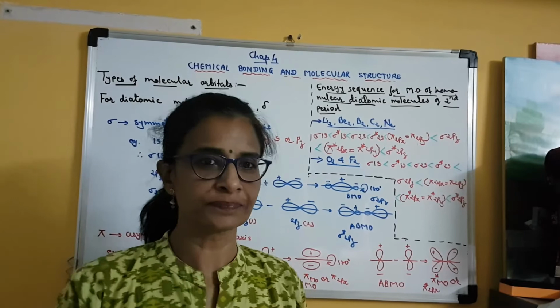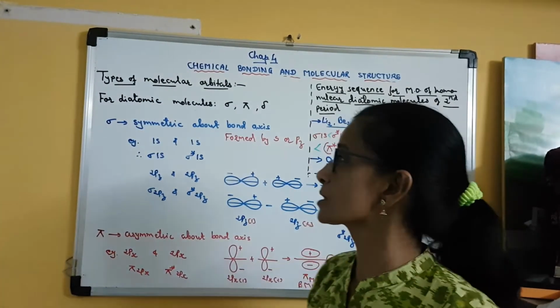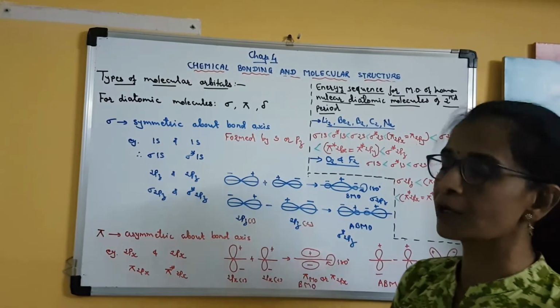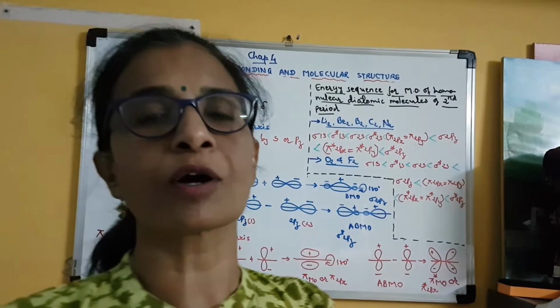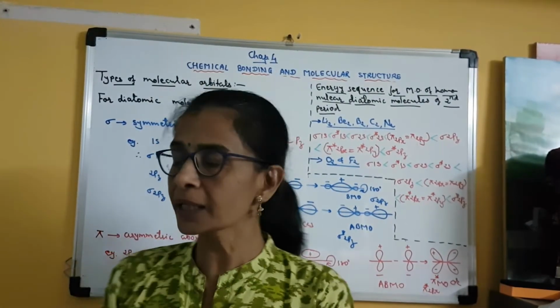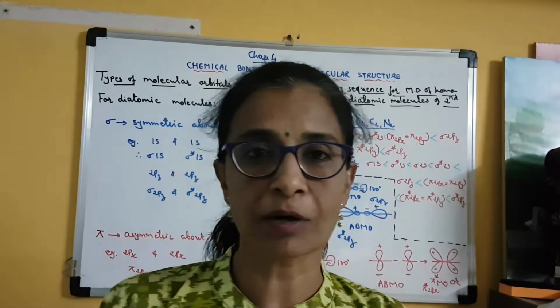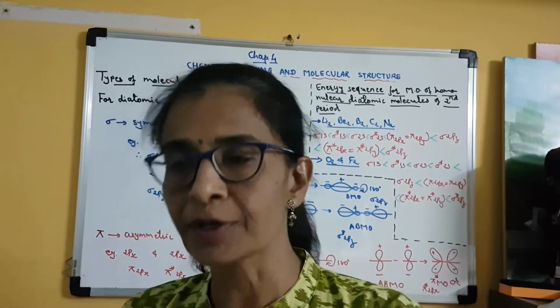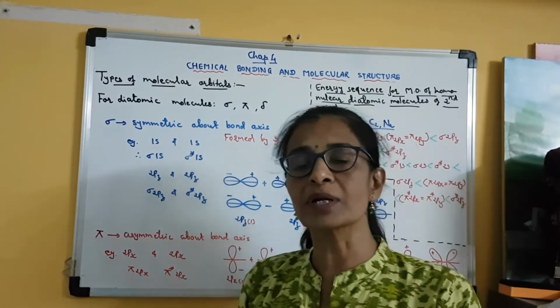Hello everyone. Okay, now in this lecture we will discuss types of molecular orbitals. In the previous lecture we studied how molecular orbitals are formed according to the LCAO method. Clear? Now, as we have seen four different types of atomic orbitals, s, p, d and f, similarly, how many different types of molecular orbitals are there?